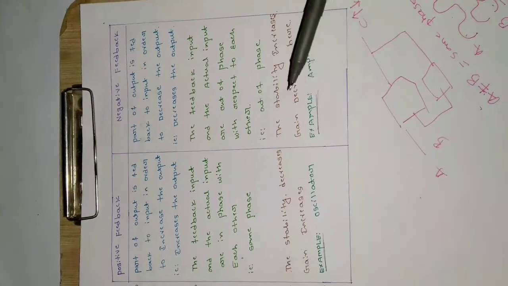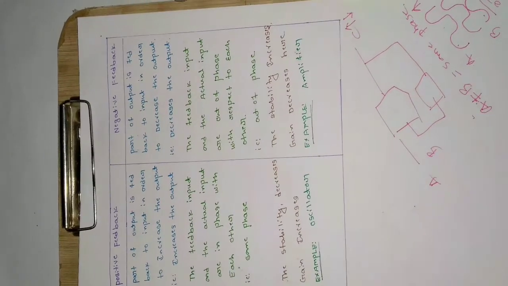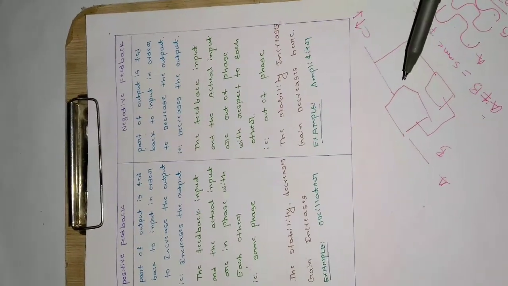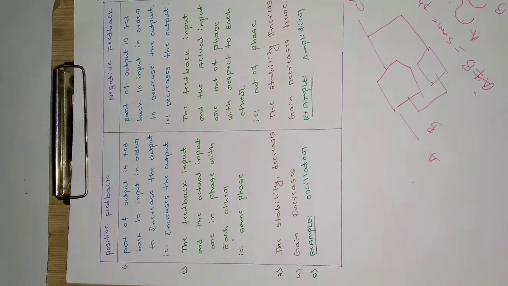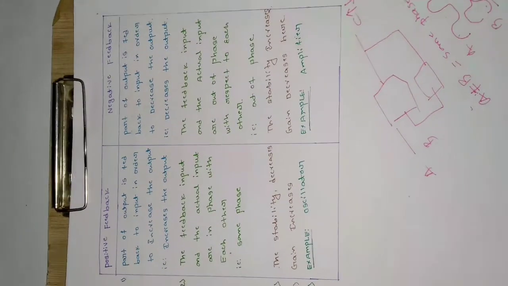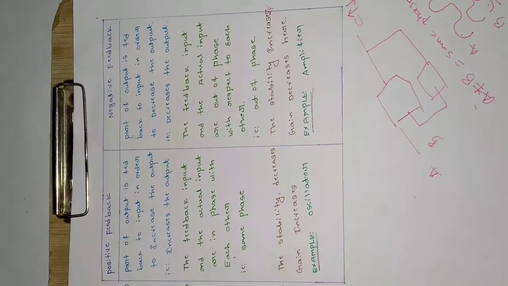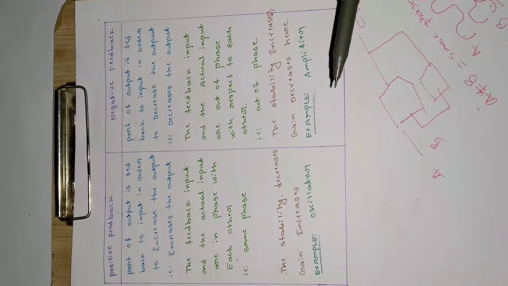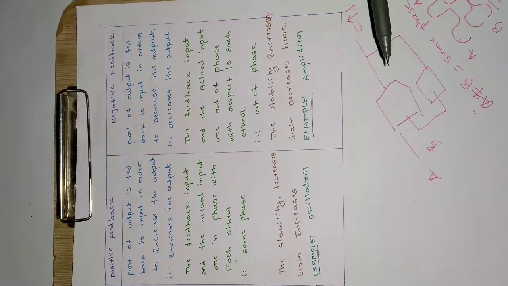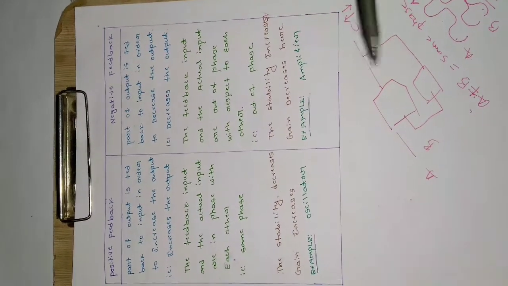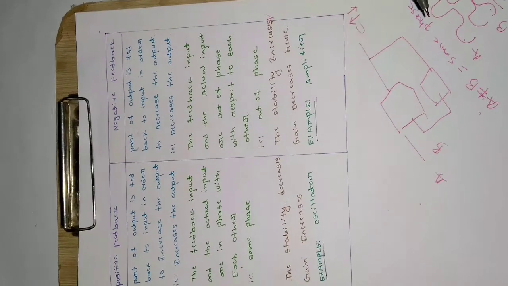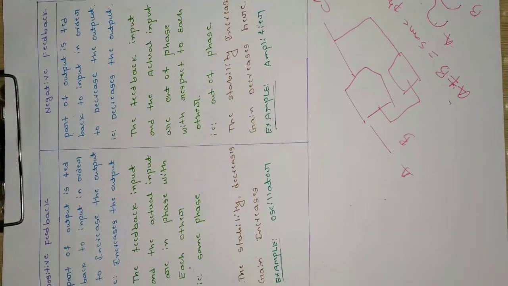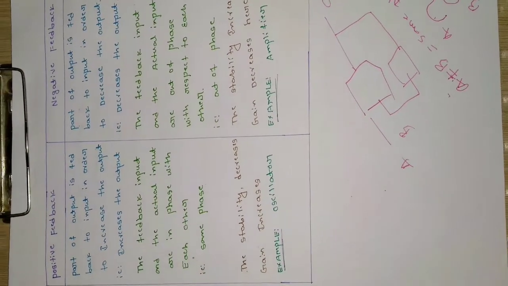The gain increases, yes. Gain is basically output by input. In positive feedback, as it is a chain reaction, output and input are continuously increasing, so the gain is of course going to increase. But in negative feedback, the gain will not increase, it will be decreasing. An example of positive feedback is the oscillator. An oscillator produces sine, cosine, triangular and other waves which we use, so it produces different types of frequencies and waves. The example for negative feedback is the amplifier.